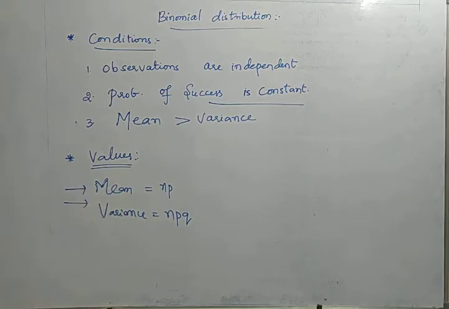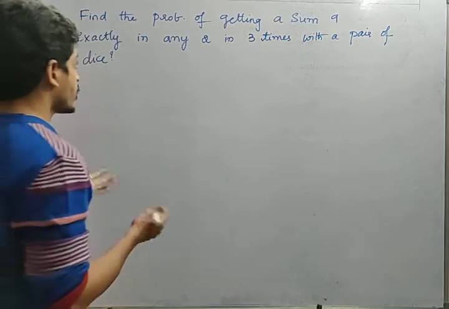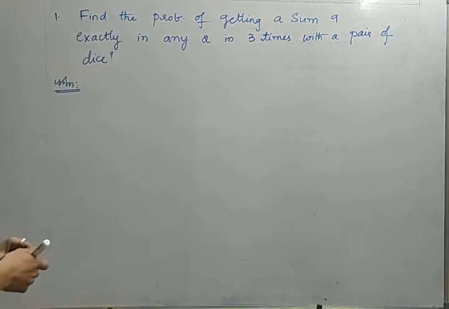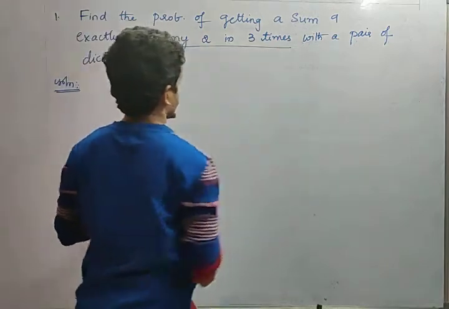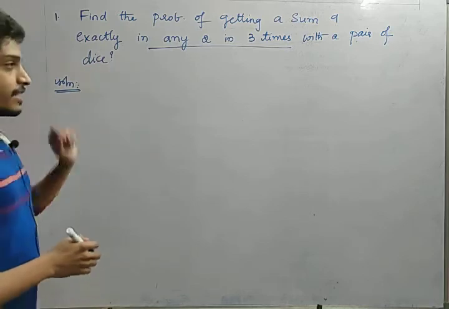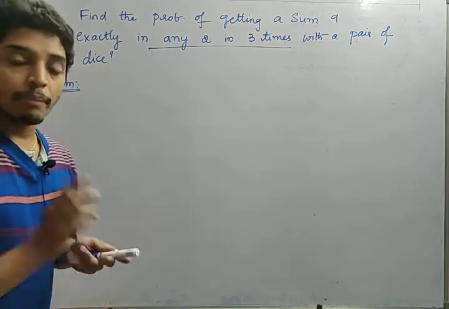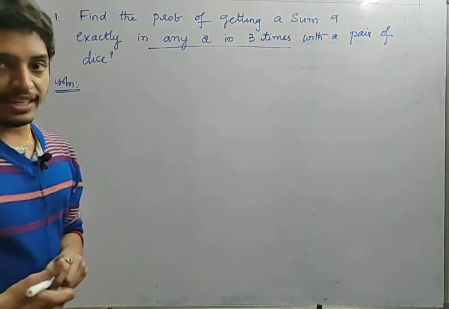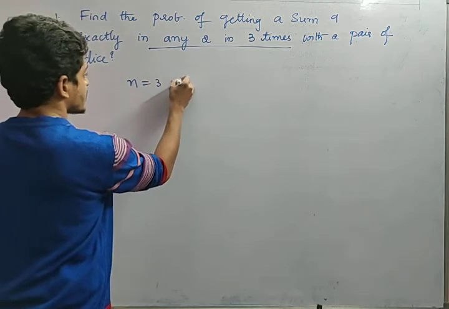Now let us see how to do the problems in binomial distribution. Let us do a problem based on binomial probability. See friends, here find the probability of getting a sum 9 exactly 2 times in 3 rolls. What he is asking: when a pair of dice is rolled, I should get sum 9. I am rolling 3 times, but exactly 2 times I should get the sum. So in the sense, see friends, here n equal to 3 and x is equal to 2.